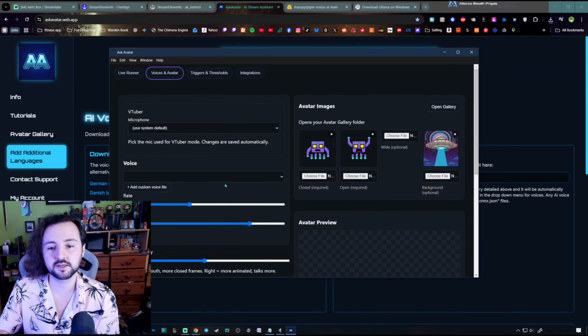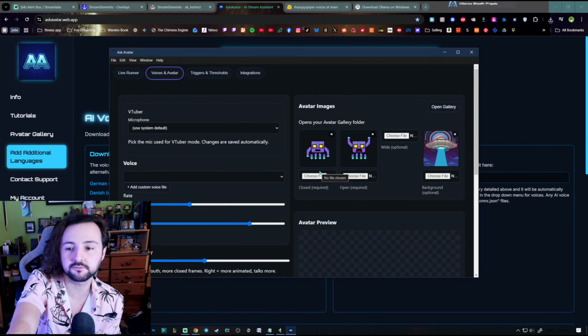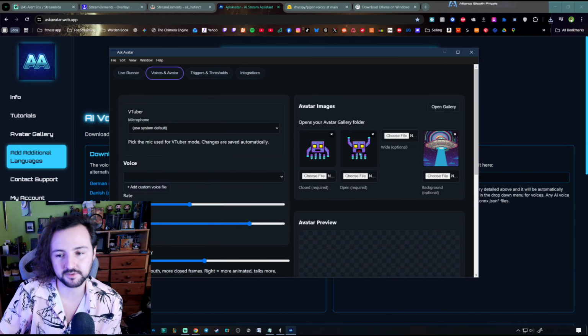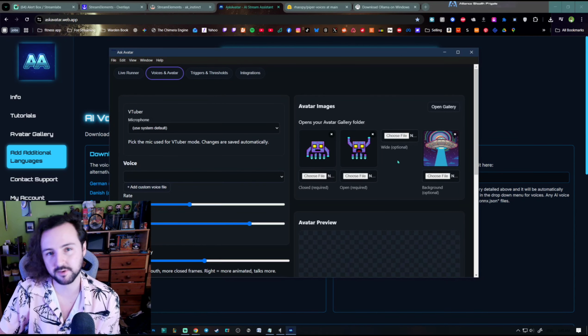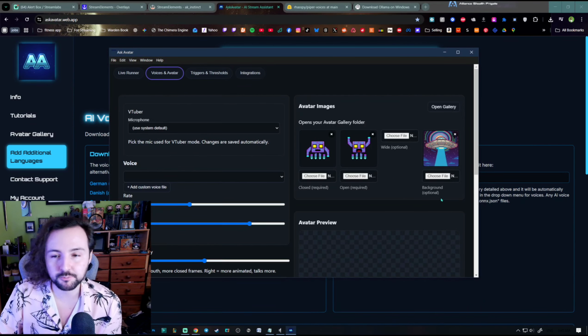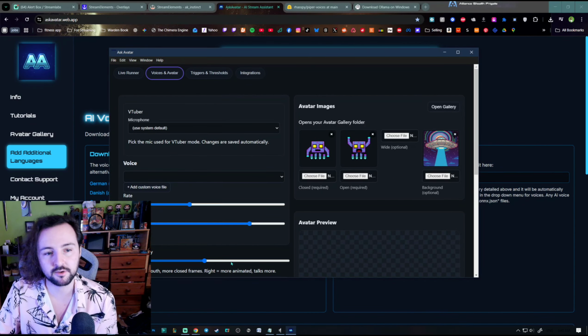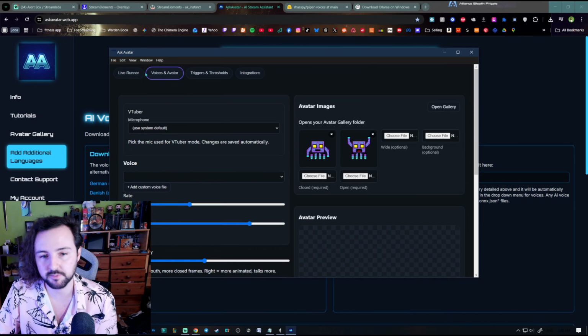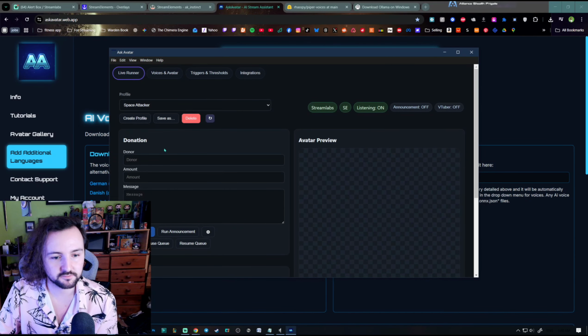I think that's it. The avatars, you can do closed mouth, open mouth. I always recommend putting the closed mouth into both of these if you don't have a wide open mouth, just because it makes the animation a bit cleaner. Backgrounds are optional as well. You can just have no background if you want. I think this guy actually looks better with no background. So if I